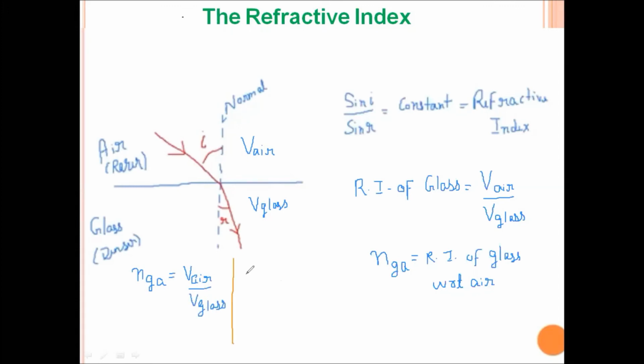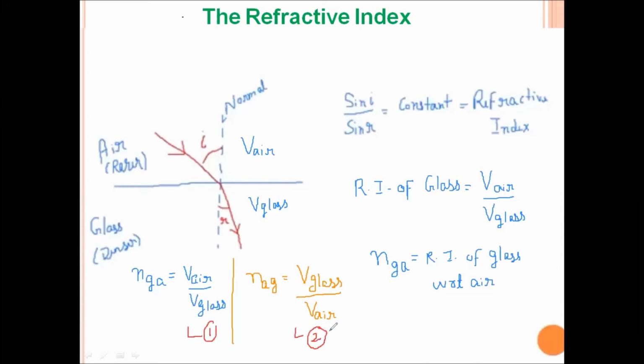In a similar manner, if you want to calculate the refractive index of air with respect to glass, then it can be written as the ratio of velocity of light in glass to the velocity of light in air. Let us mark these 1 and 2.